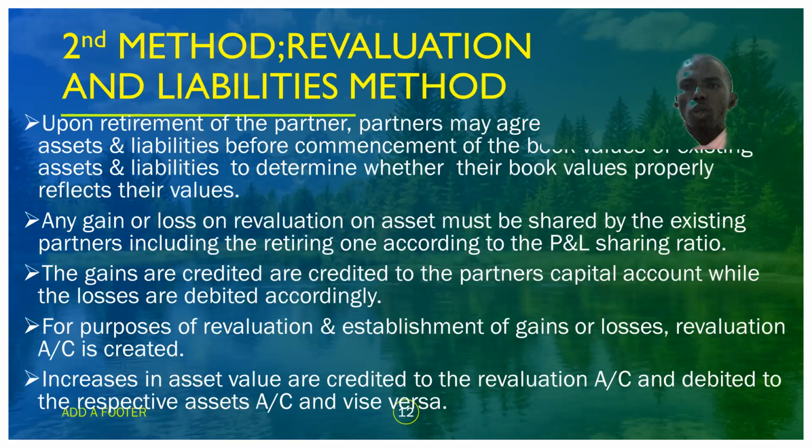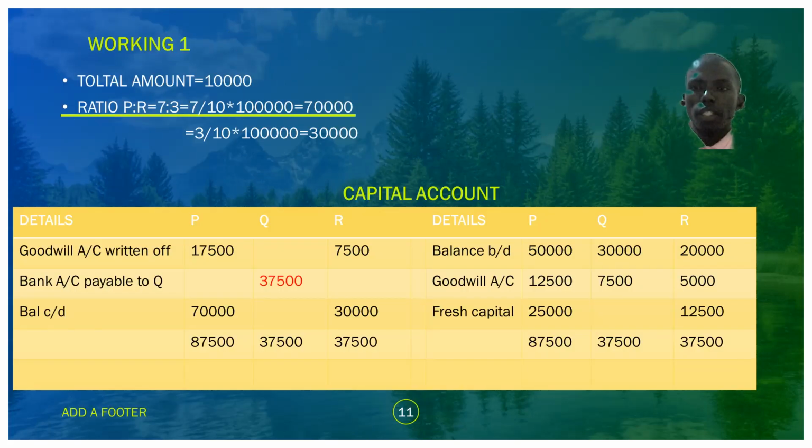So, my beloved friends, we have been following how we treat the accounting entries on partnership, on the issue where we have the retiring partner. And remember, what we have done is when we are just talking about valuing the goodwill or the reputation of a business.